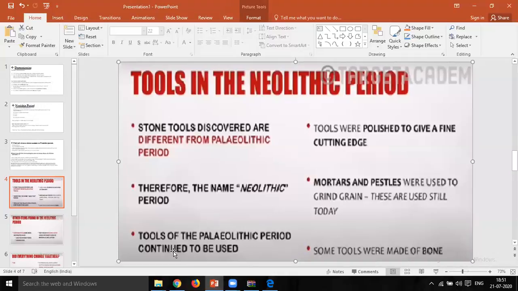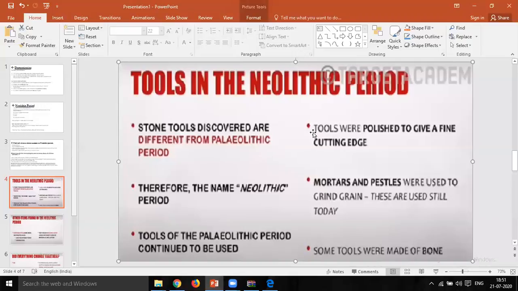Even though they used a new kind of stone tools in the Neolithic period, the Paleolithic tools were not ignored. They continued to be used, so both the stone tools of the Paleolithic period as well as those of the Neolithic period were used.